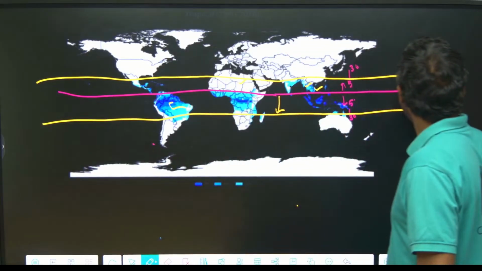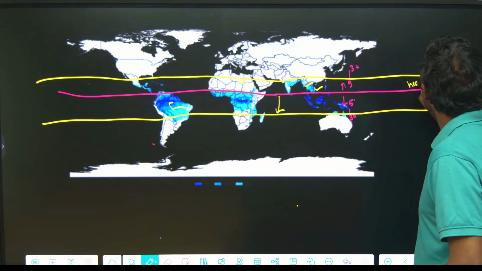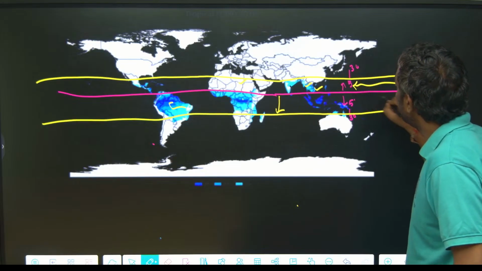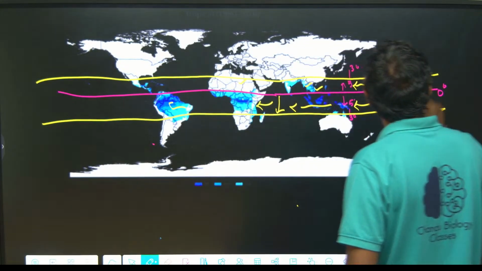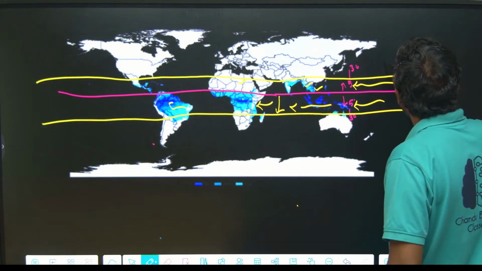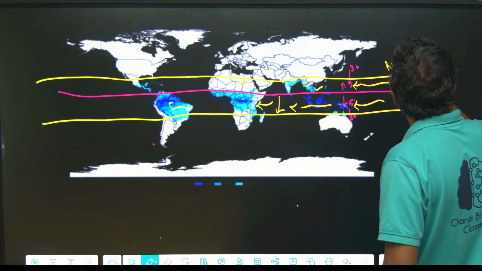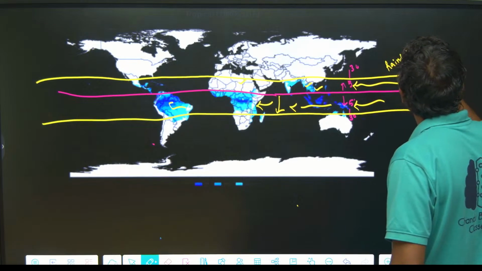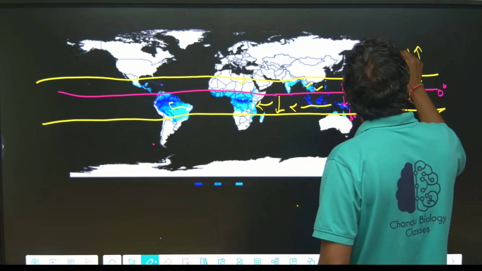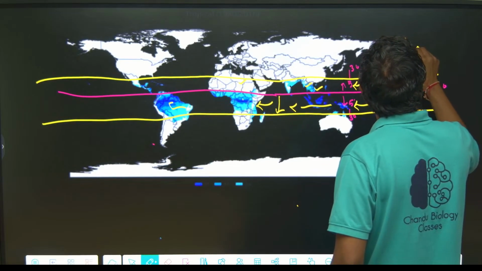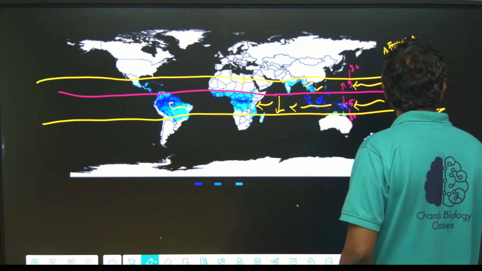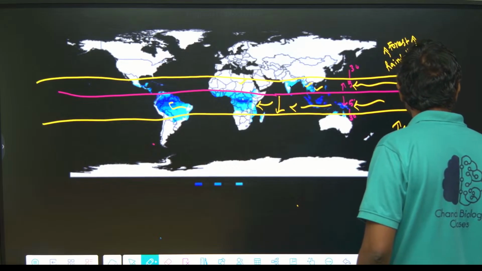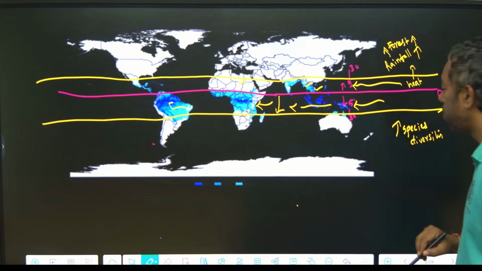Because the sunlight is huge, the heat is high, rainfall is also high, so forest is also abundant, and species diversity is also high.